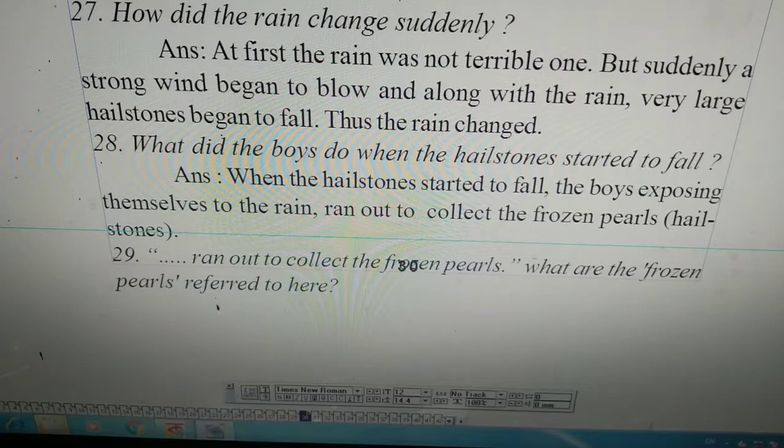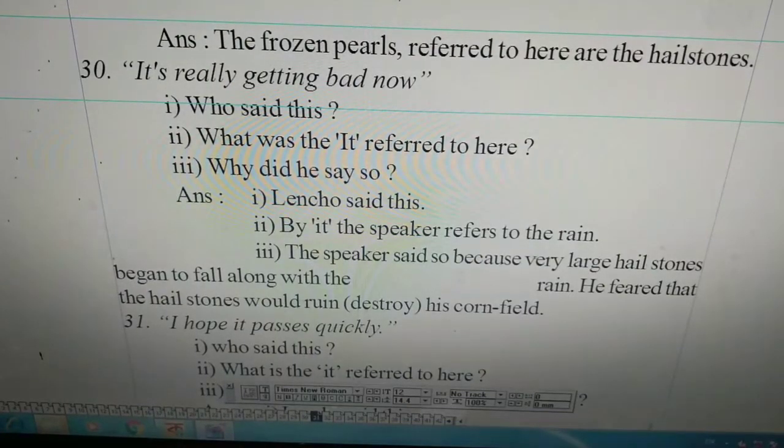Repeat the sentence. When the hailstones started to fall, the boys, exposing themselves to the rain, ran out to collect the frozen pearls. That means the hailstones. Here is a quotation. Ran out to collect the frozen pearls. What are the frozen pearls referred to here? The frozen pearls referred to here are the hailstones.